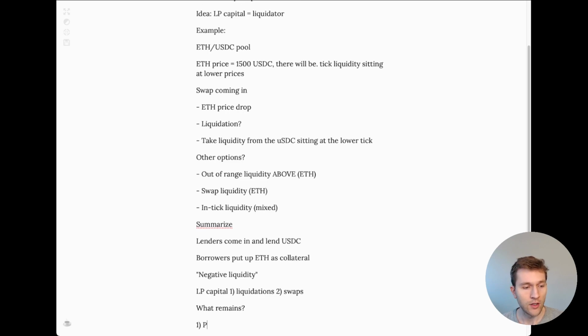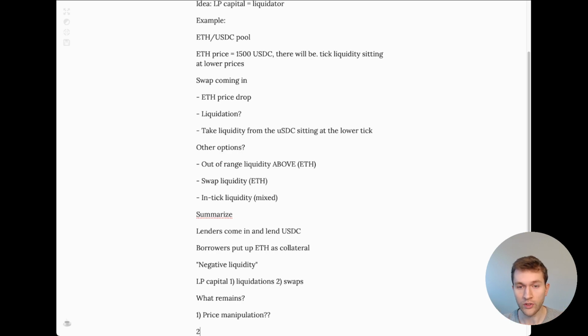So first, price manipulation. How do you prevent that? There are three ways of looking at prices. You can use Chainlink oracles, you can use TWAP oracles, and then you can use spot prices, and this is the worst. This particular design uses V4 spot price as the actual oracle, and that is highly manipulatable. You can manipulate spot price very cheaply by taking a flash loan in a given block. And so we need to have some way of offsetting price manipulation. We'll look into what those ways are.